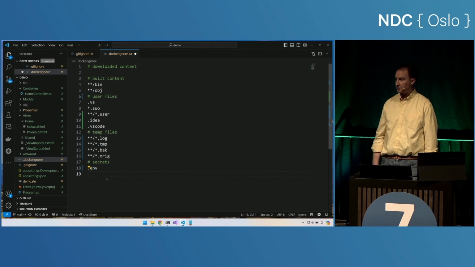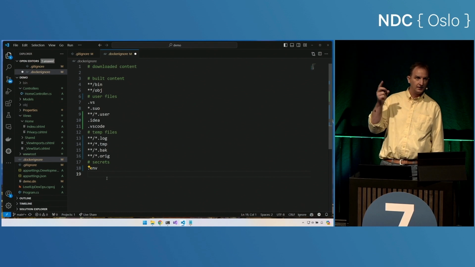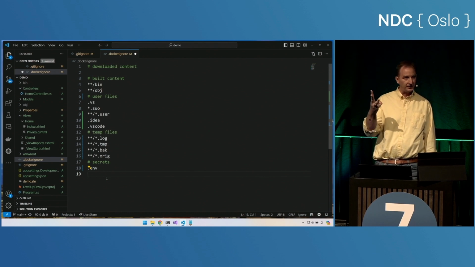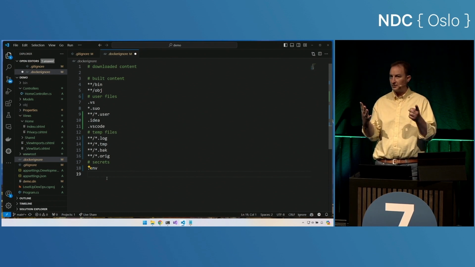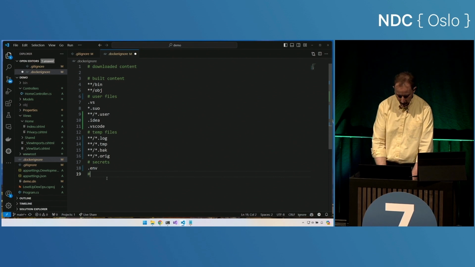Now we've got those 5 places: downloaded files, built files, temp files, user-specific files, and secrets. Inside of a Docker ignore file, there's a 6th setting, and it is non-production files. So let's add that.